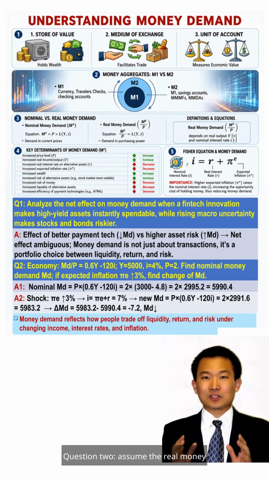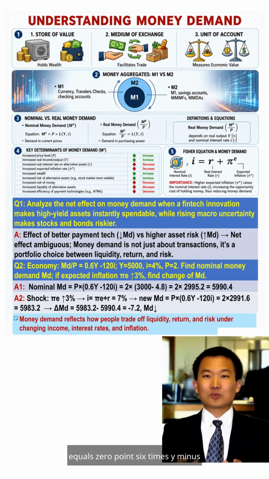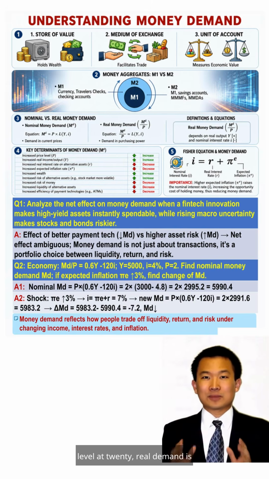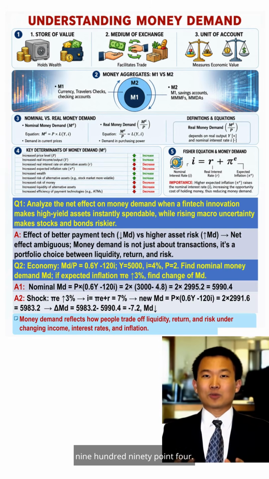Question 2. Assume the real money demand function is MD/P = 0.6Y - 120i. With real income at 5,000, interest at 4%, and price level at 20, real demand is 3,000 minus 4.8, or 2,995.2. Nominal demand is 5,990.4.